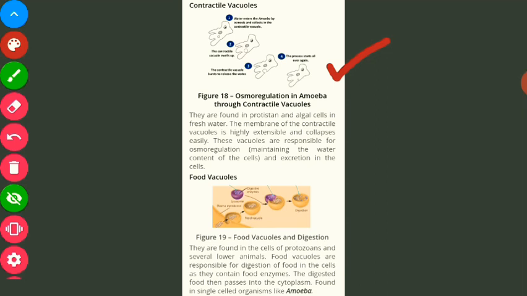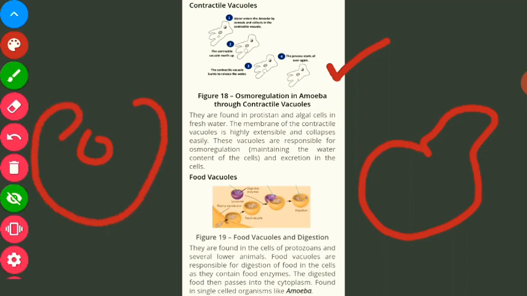Now the last one is the food vacuoles. We have many organisms, so these are food vacuoles. If we talk about amoeba, it has a shape like this, and it can change its shape accordingly. If it finds a food molecule here, it will change its shape like this, and in this way it forms a food vacuole and slowly takes in this food inside its body.